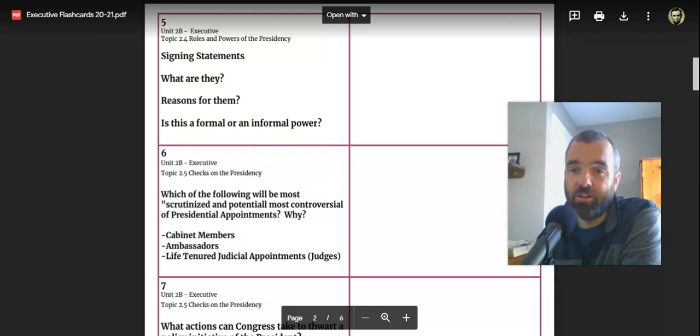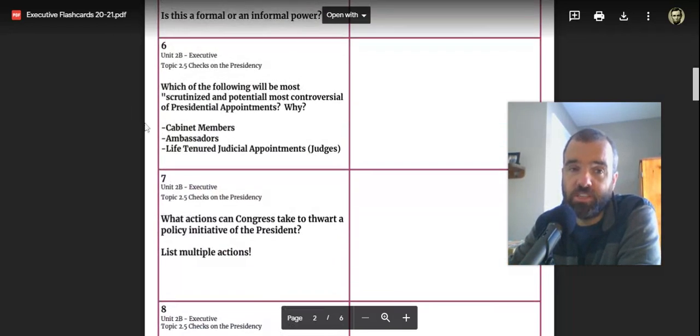Maybe saying I'm not going to do X, Y, or Z. I want you to know why I don't like this part of the bill, but not having to veto it. Maybe they would be worried that the veto would be overridden. It's certainly an informal power, and some people think it kind of is like a fake veto. Presidents can sign a bill and then say I'm not going to do exactly what the bill tells me to do. So they can be problematic and controversial.